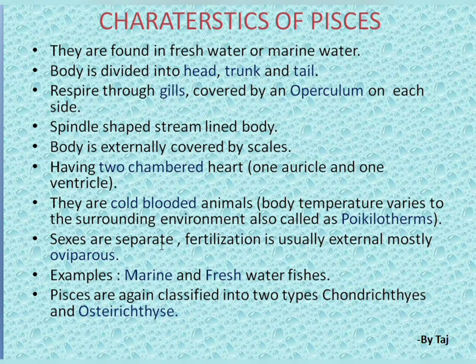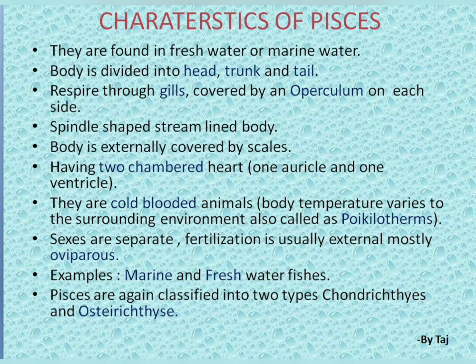Oviparous and viviparous, there are two types you are going to get in organisms. Oviparous means those organisms which lay eggs. Viviparous means those which give birth to young ones. Here the fishes come under oviparous, which lay eggs. Examples are marine and freshwater fishes.